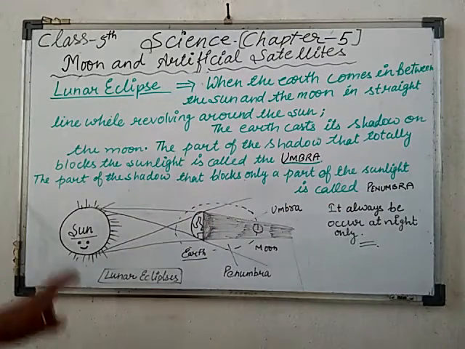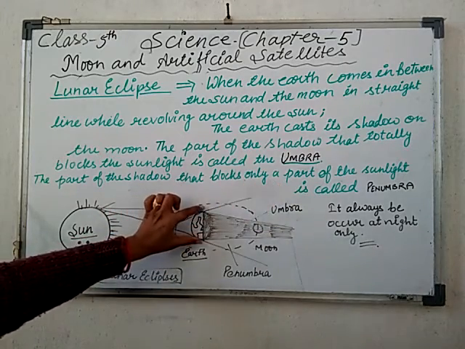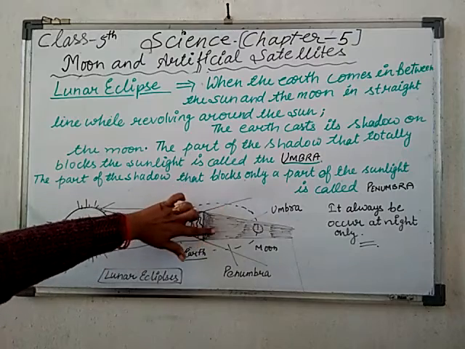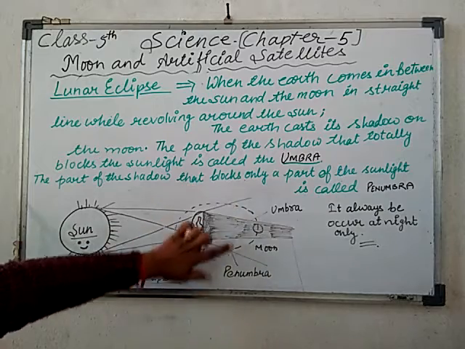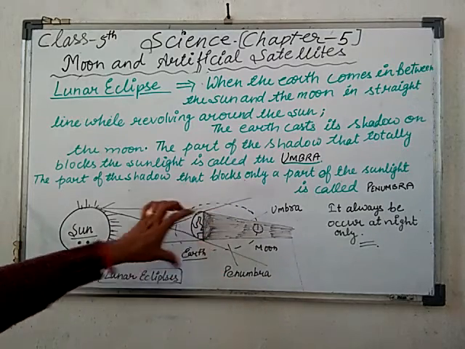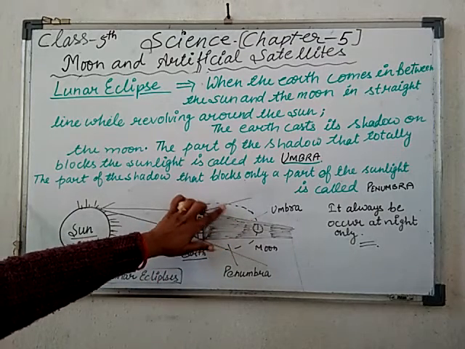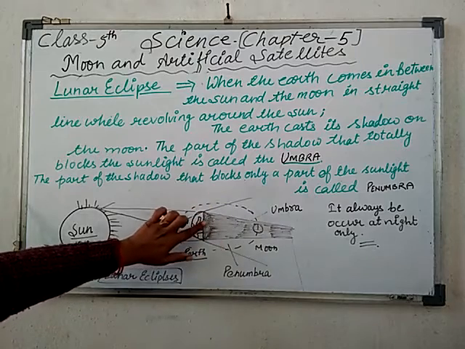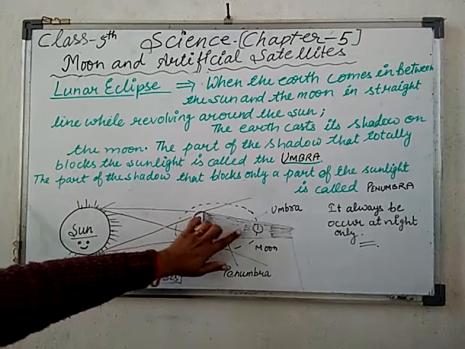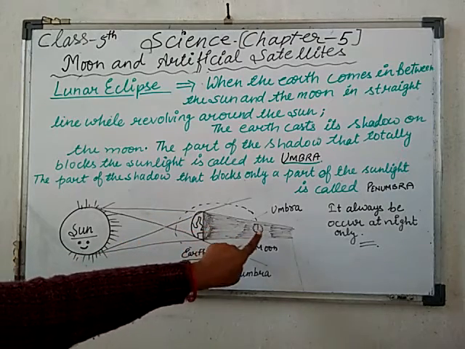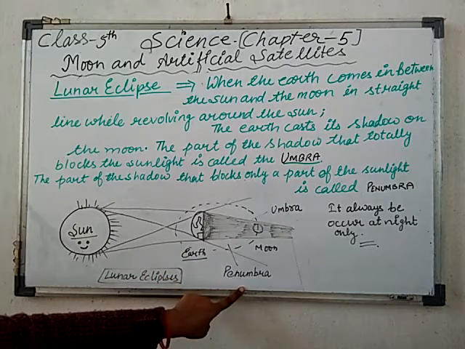And now the part of the shadow that blocks only a part of the sunlight, just beside this part, have you seen in the picture, is known as the penumbra. Because it is capturing a little bit of sunlight, but it never totally blocks the light. Get my point? Look here in the diagram: the part of the shadow that totally blocks the sunlight is known as the umbra, and beside this umbra region there is a penumbra. Get my point?